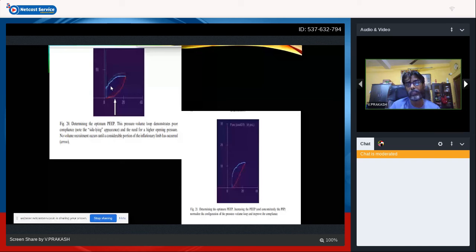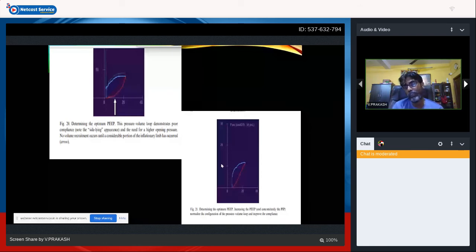This next graph also determines the optimum PEEP. Here we are giving a PEEP, increasing the PEEP, and concomitantly the PEEP normalizes the configuration of the pressure volume loop and improves your compliance. Here you can see the PEEP is moved up to 5, while here the PEEP has been up to 2 or 3. Initially the curves are close to the x-axis, falling down. As the compliance improves, the curve starts moving up.